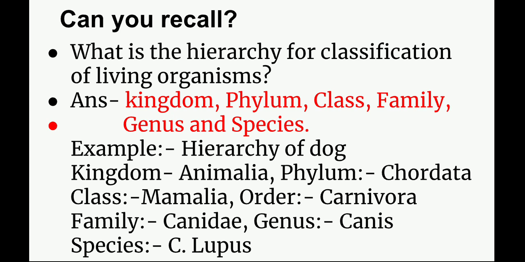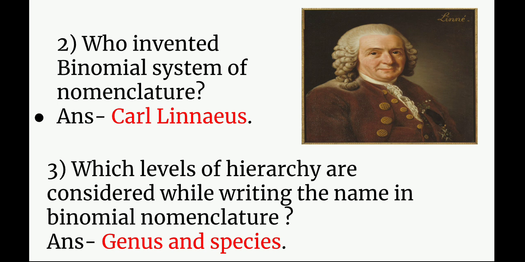Second question is, who invented binomial system of nomenclature? The answer is Carl Linnaeus. The person you can see in the neighboring picture is of Carl Linnaeus.